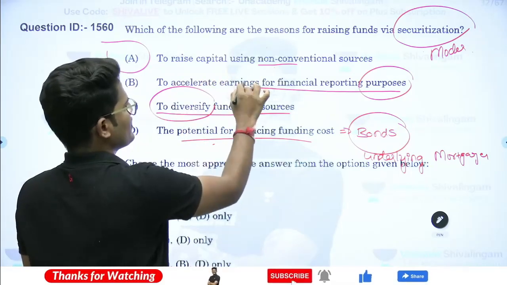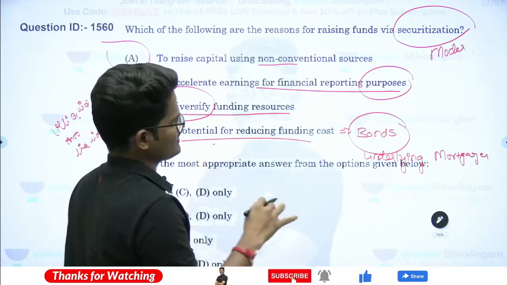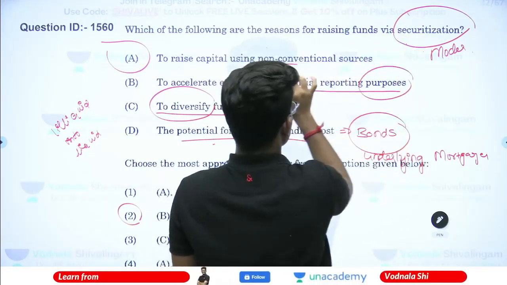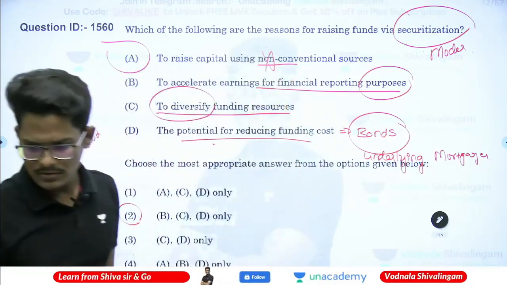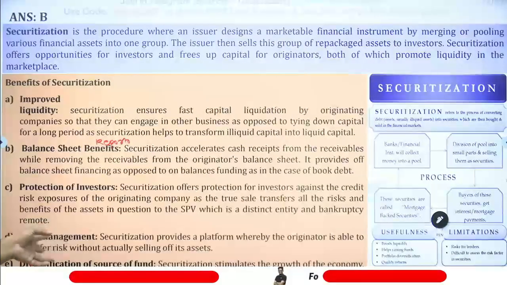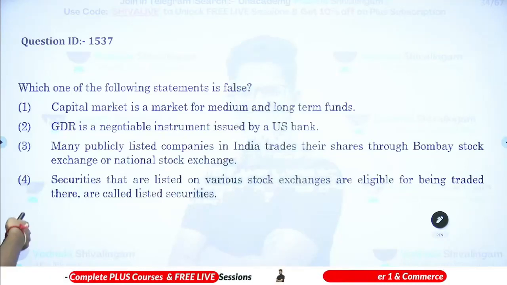It is to raise capital using non-conventional means also. Because the answer is not provided that way, I am saying securitization is a conventional one. Otherwise, the information is not actually available in the options.